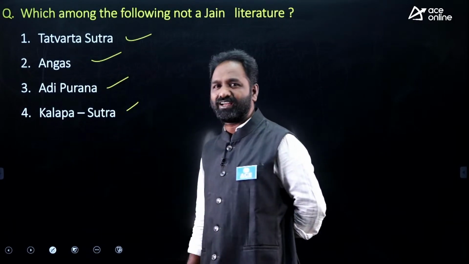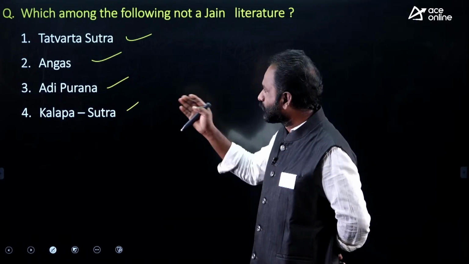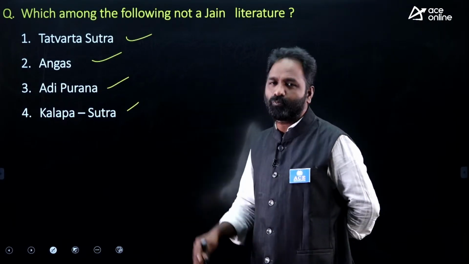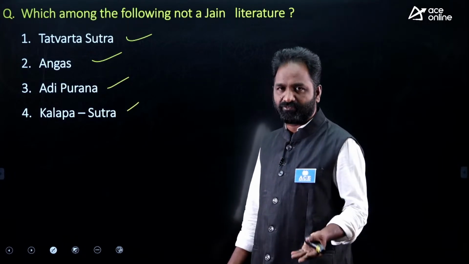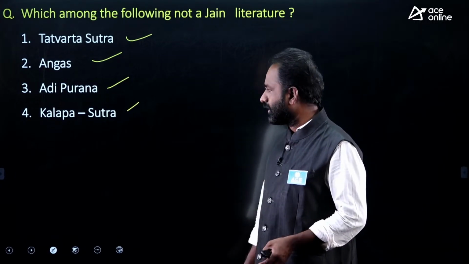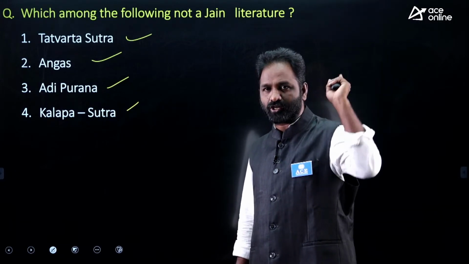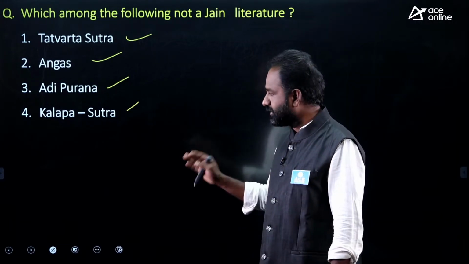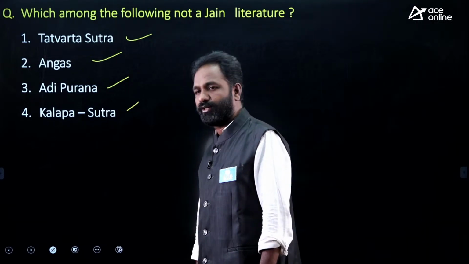The 12 Angas are related to Jainism. Tattvartha Shastra is also Jainism. Adi Purana also talks about Jainism. The Kalpa Sutra here is not the one about the Vedas; this Kalpa Sutra is different and talks about Jainism. All books are related to Jainism.